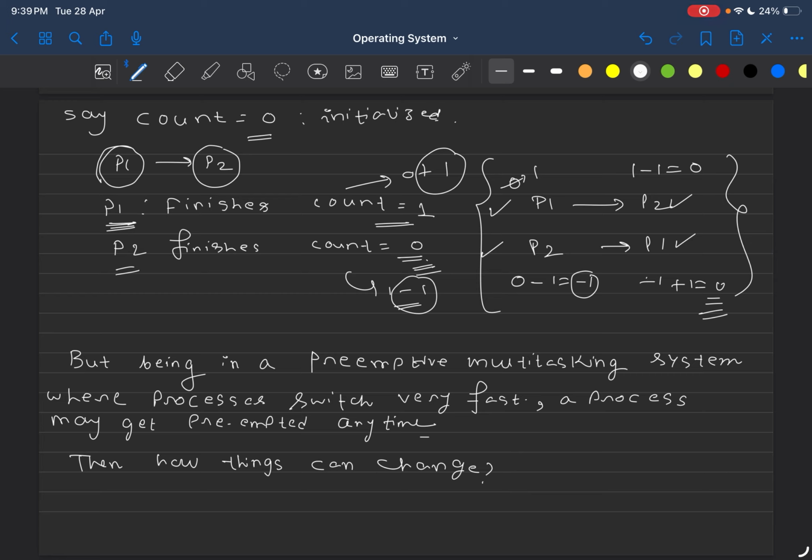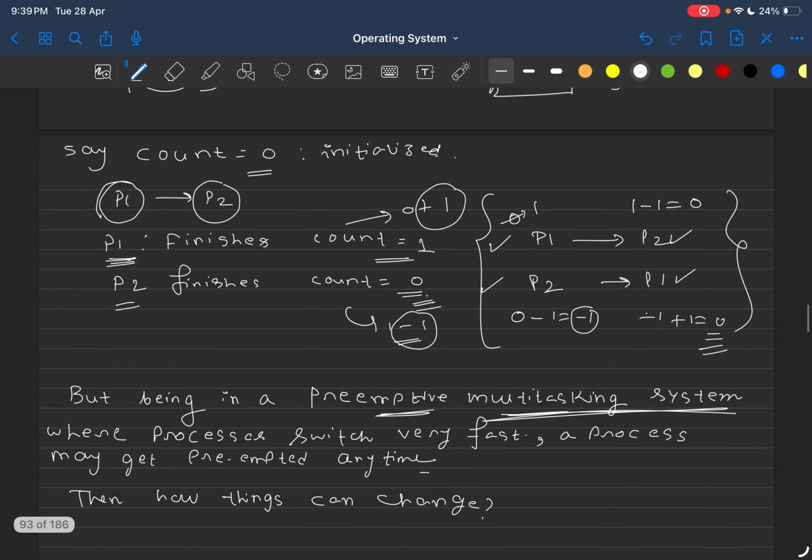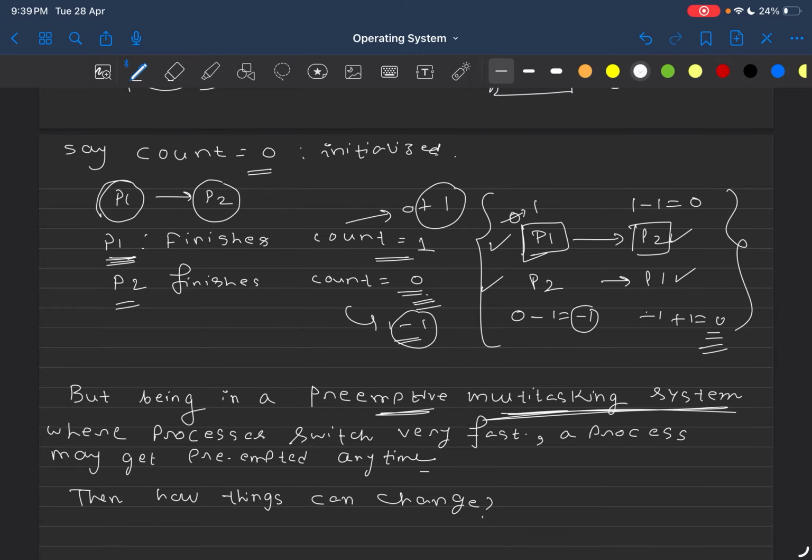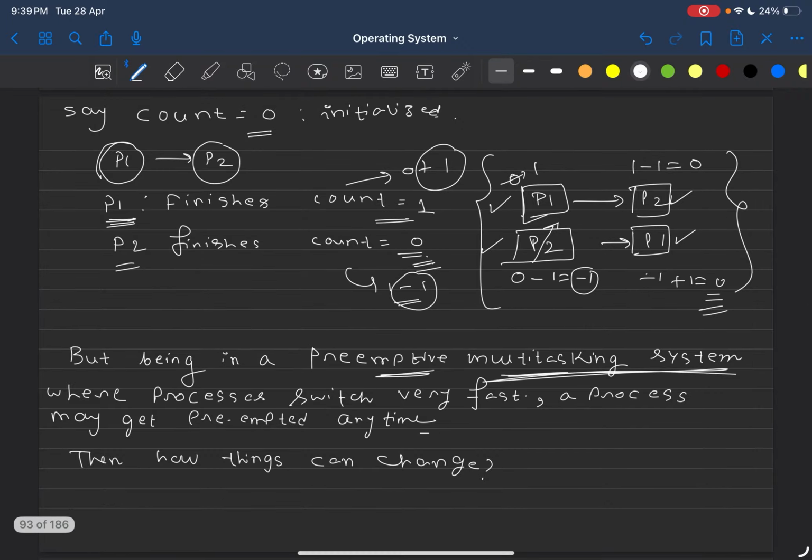So let's say you are in a preemptive multitasking system. That means when you are executing process P1, in between at any place, this P1 can get preempted and P2 can get scheduled. And here also, when you are scheduling P2 first, at any place, this P2 can get preempted and P1 can get scheduled. Where processes switch very fast, a process may get preempted anytime.